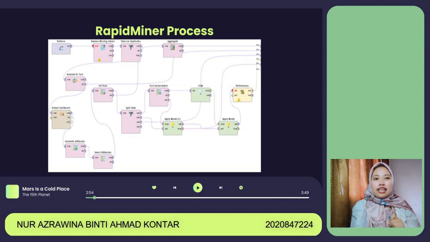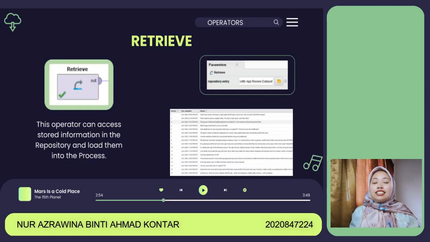Continuing on the methodology part of this project. According to the RapidMiner process in the picture, a total of 15 operators were used for the sentiment analysis process for the Spotify app review dataset. The first part of this experiment is the data preprocessing. Data preprocessing is done on the Spotify app review dataset using 6 operators known as retrieve, replace missing values, remove duplicates, nominal to text, extract sentiments, and generate attributes, which I'll further discuss in this video.